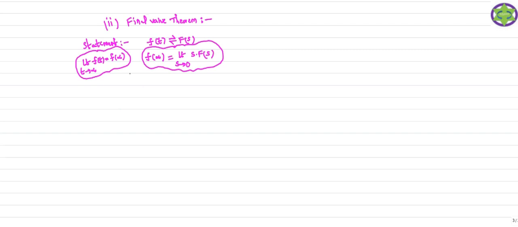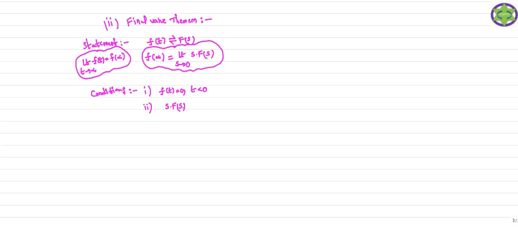Similar to the initial value theorem, here also the signal f of t must satisfy two conditions. Otherwise, it is not possible to define the final value of the signal. The first is that the signal f of t is 0 for t less than 0; f of t is defined only for t greater than 0. One more condition concerns s into F of s. You just remember this term s into F of s.